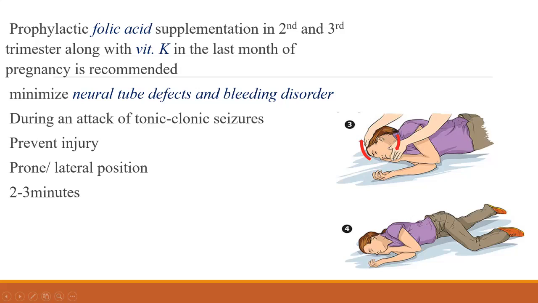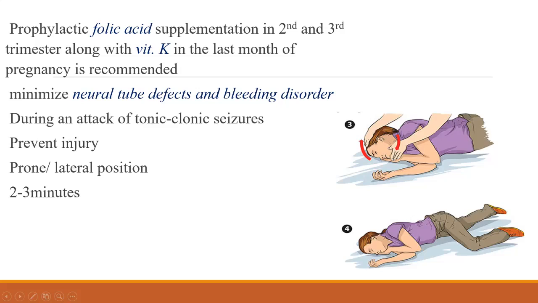So always see that he or she is in the lateral position, whether right lateral or left lateral, and also the chin should be up like this, chin up and head tilted, so that the airway will be patent. Another thing, there will be frothing and salivation, so it will drool out, and if they vomit also, it will come out.